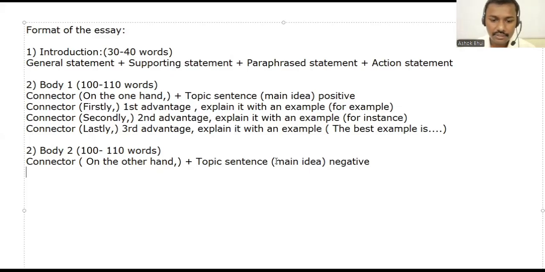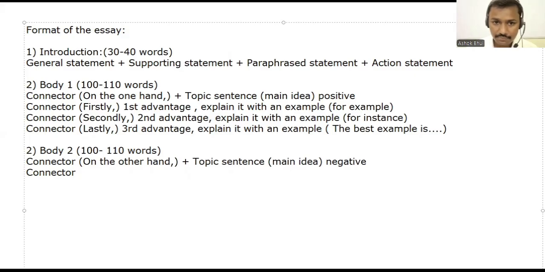So now here you can use a connector. Pritham, what connector can we use? Already we used firstly, and we don't want the same again. We want something different. To begin with, to initiate, to start up with, to commence with.